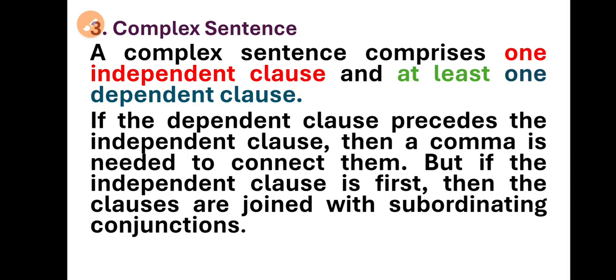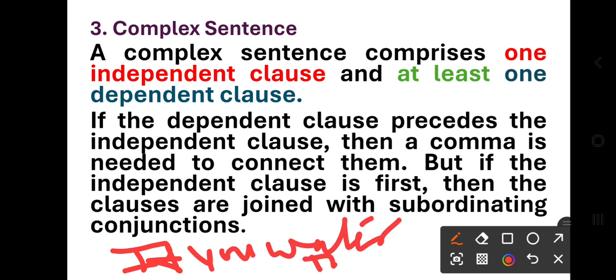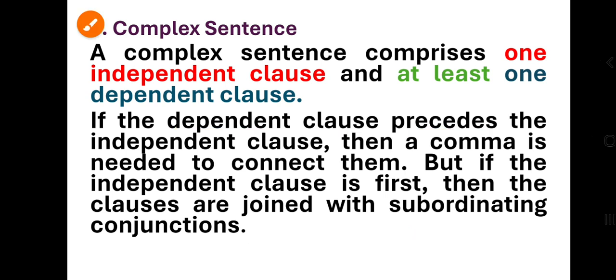I'm giving an example. If you water the plant, listen, I cannot write much here, but I'm speaking, so I think you must have got it. If you water the plant, that dependent clause precedes, means the dependent clause comes first, then the independent clause, it will grow.